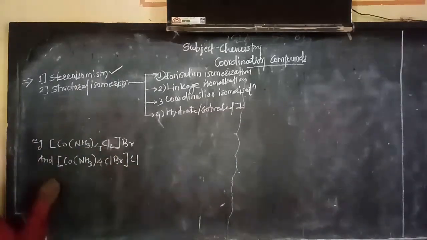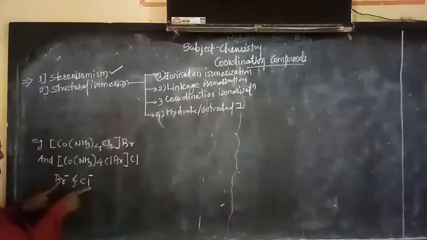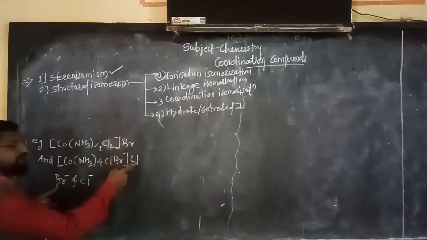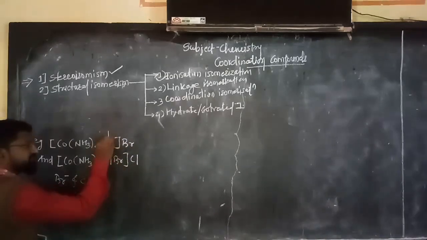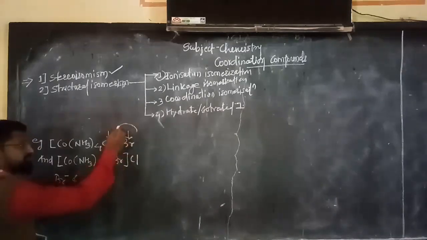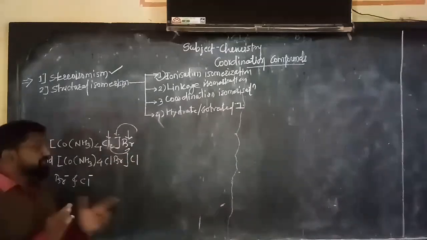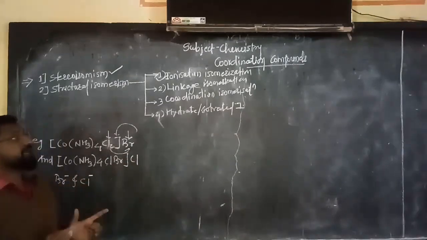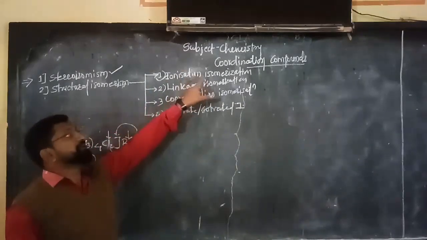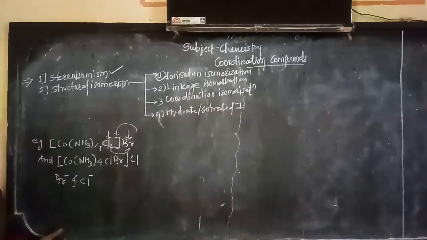Here Br minus and Cl minus are exchanged between the inner sphere and outer sphere. In the next isomer, Br comes inside and Cl goes outside. Such an exchange of ligands occurs, and these examples are the ionization isomers, and such a phenomenon is called ionization isomerization.